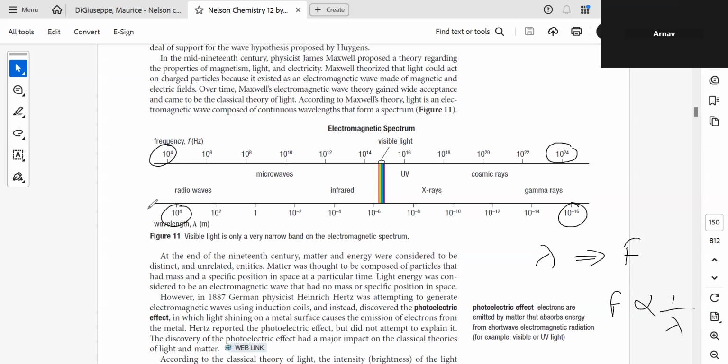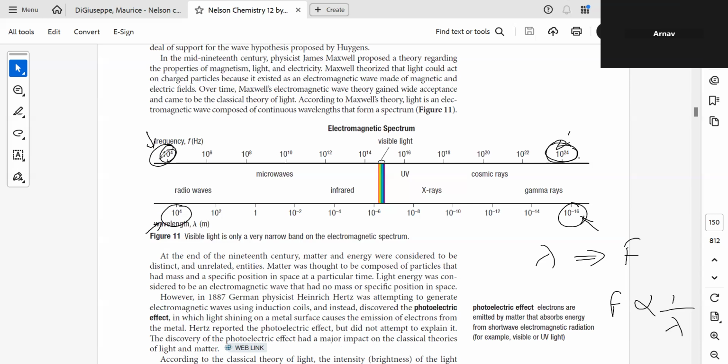If you check over here, when you have a very high frequency, your wavelength is low, correct? And when you have higher wavelength, you have lower frequency. Compare the frequency of this against this. This is 10 raised to 24. This is 10 raised to 4.